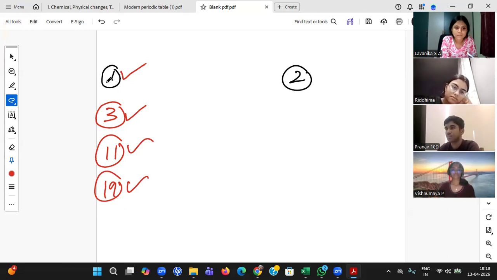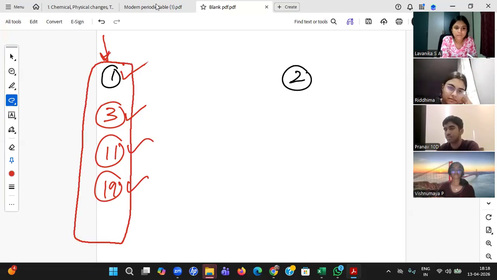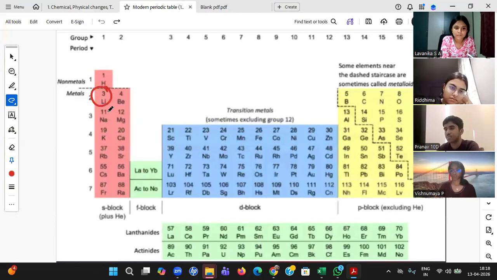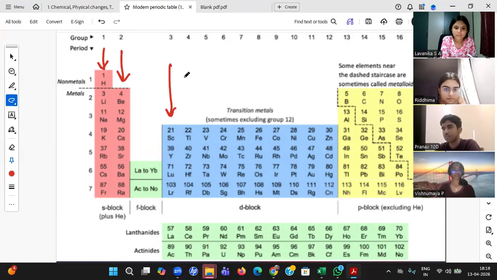If at all any tough question comes, it will be easy for me to ask this particular column, you will answer. Like that, students, even though hydrogen has 1 positive charge, lithium has 3 positive charge, sodium has 11 positive charge, potassium has 19 positive charge, they all are kept in one column because there is something common between them. That's the reason all of them are in one particular group. Like you see, silver, gold, they are in one particular column.